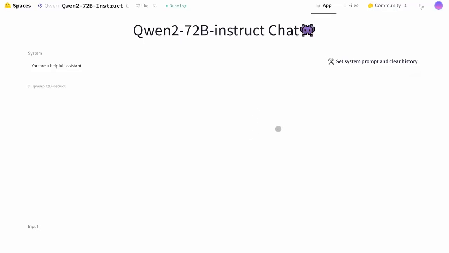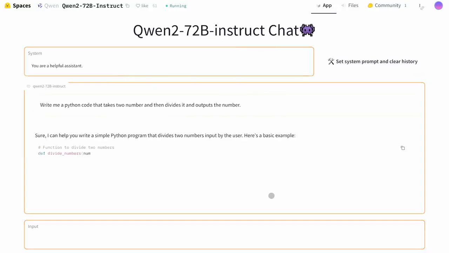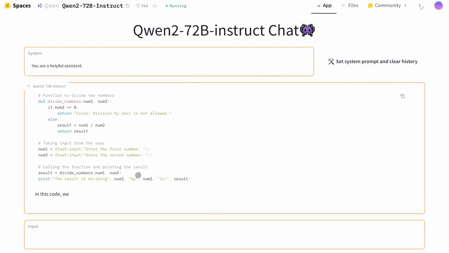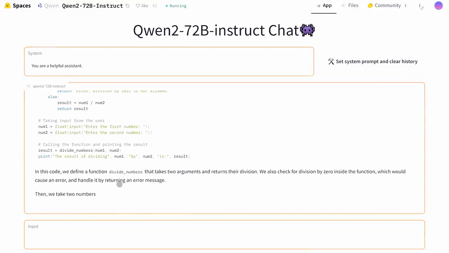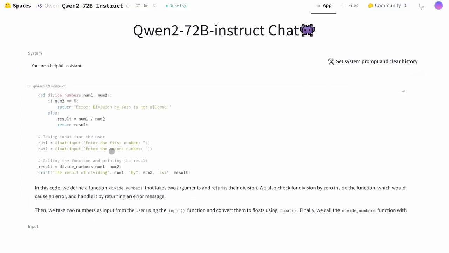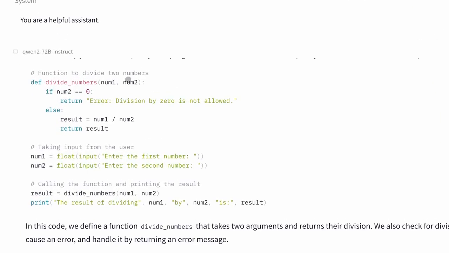First, let's start with something basic. Let's ask it to write a Python program that takes two inputs, adds them and divides them. Okay, I've prompted it. Let's send it and see what it outputs. It's pretty fast. You can see that we have the output here. It's well created and explains the program and its implementation. Pretty cool. Now let's give it a harder task.